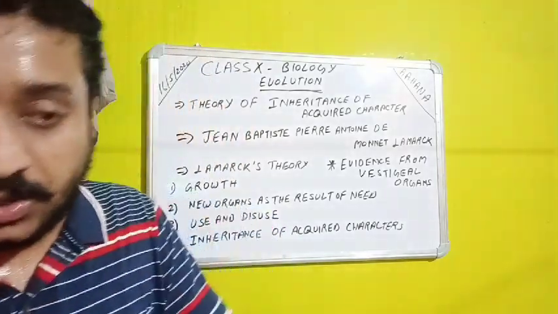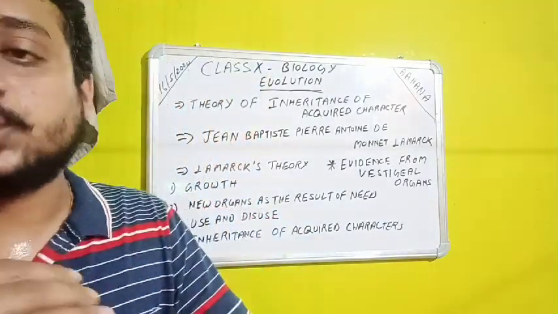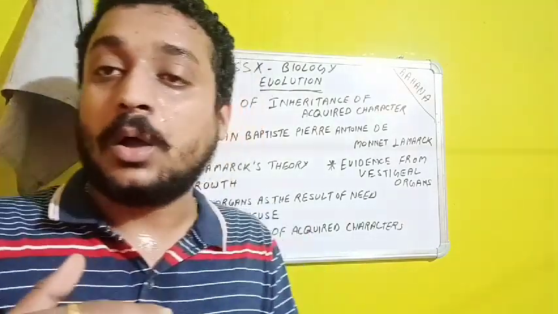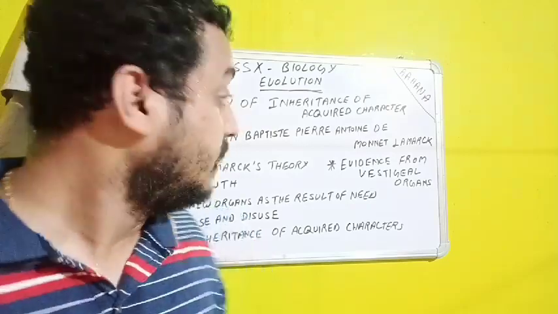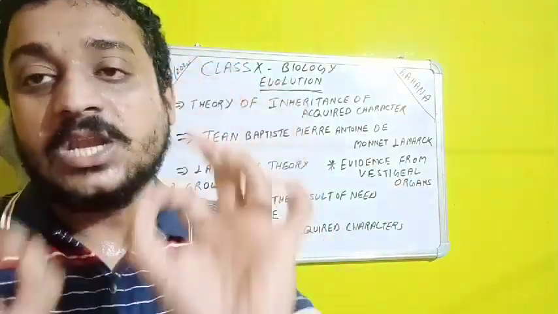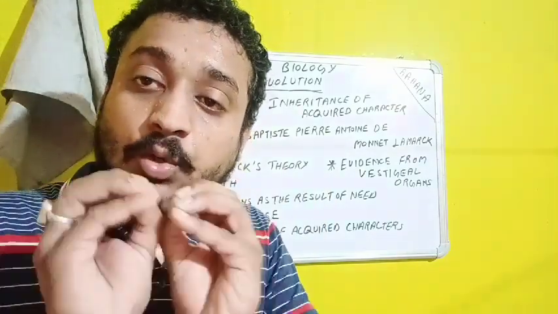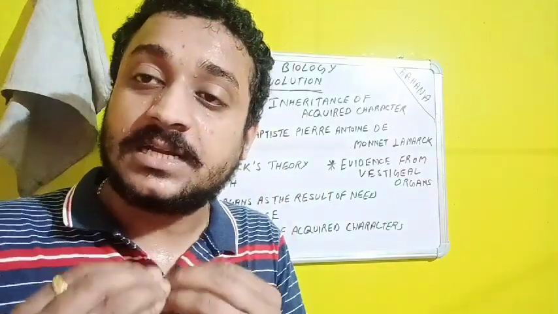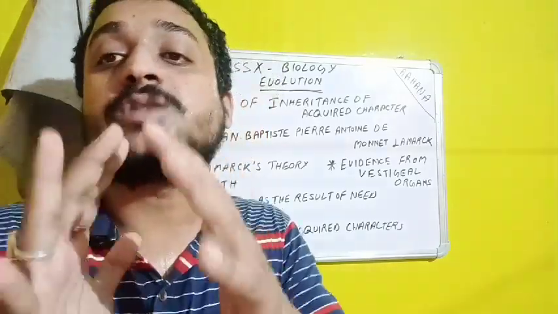Slowly, these organs which have evolved, as well as the organs which are not of any use, will disappear. Vestigial organs actually means organs which were in use for our ancestors, but now, though present, their size is reduced, as well as their function.